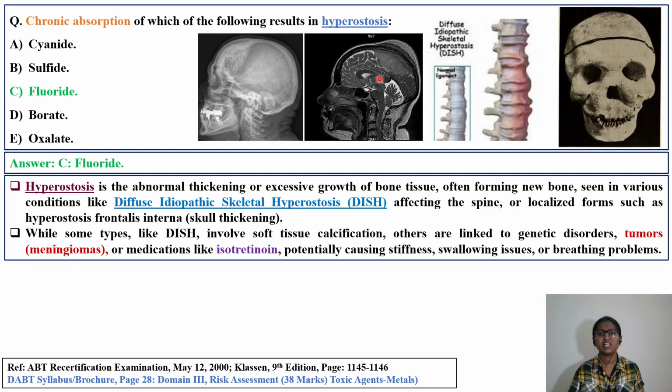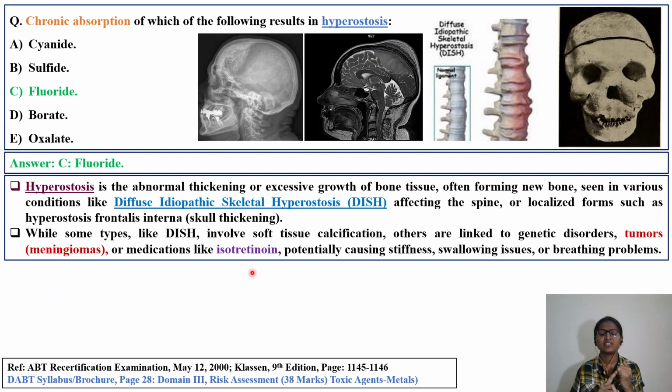This is a normal skull. Here you can see in the case of hyperostosis, thickening of the skull takes place. While some types like DISH, that is diffuse idiopathic skeletal hyperostosis, involve soft tissue calcification, others are linked to genetic disorders. Some of them are related to genetic disorders, tumor meningiomas, or medications like isotretinoin.